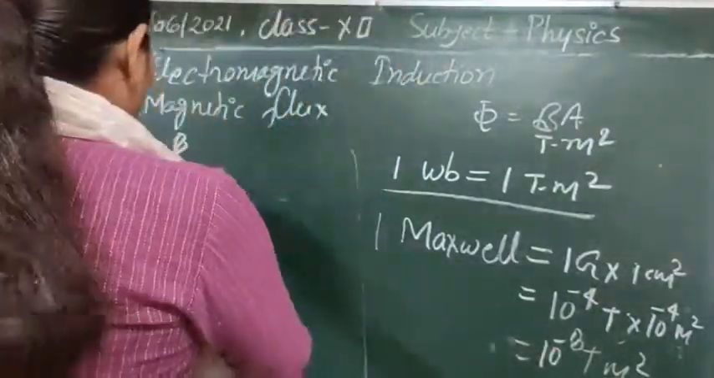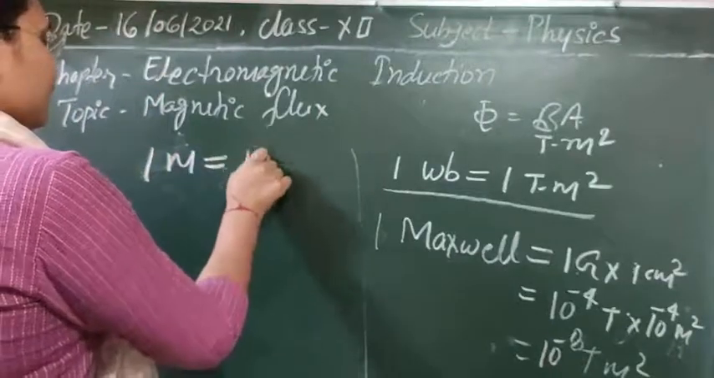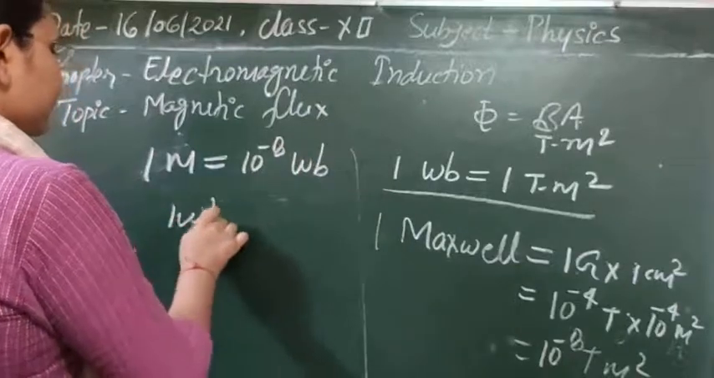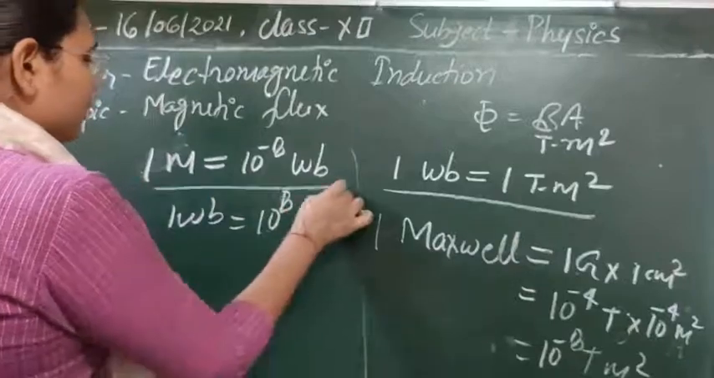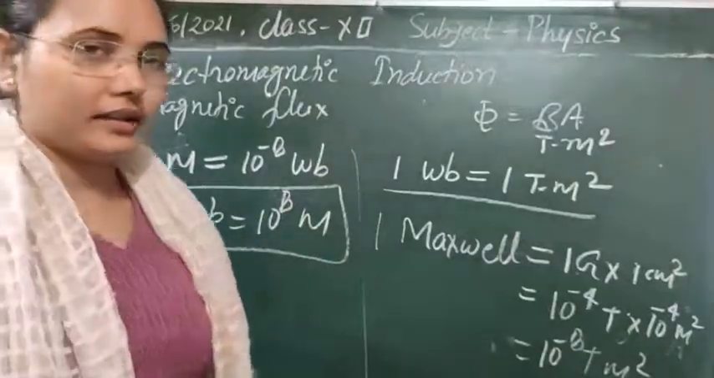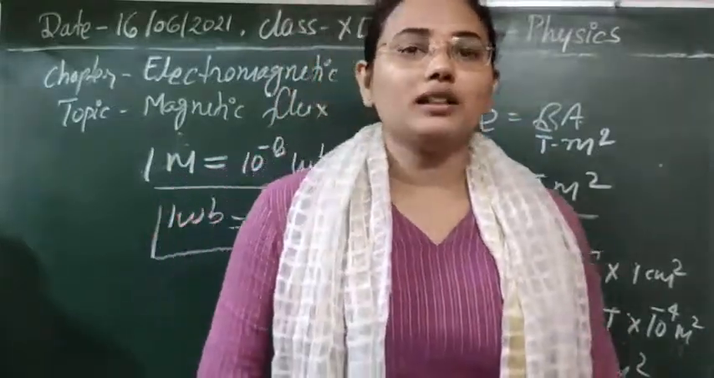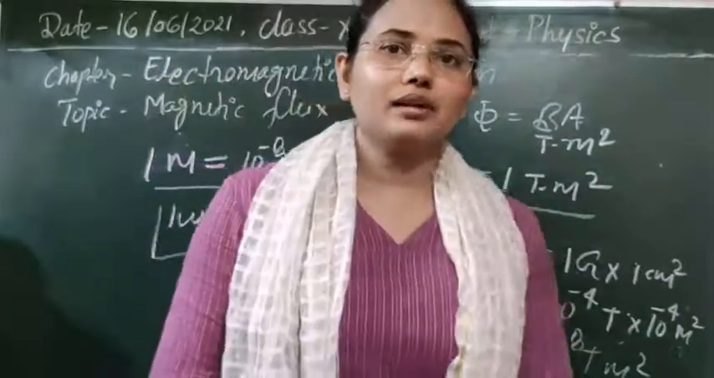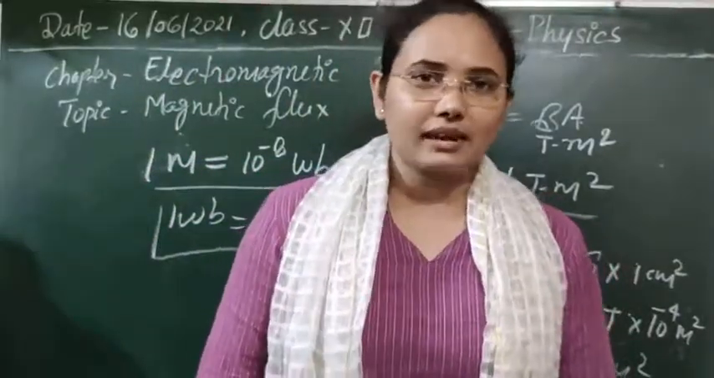So here, 1 Maxwell is equal to 10 to the power minus 8 Weber, or 1 Weber is equal to 10 to the power 8 Maxwell. So you can also denote it in the different units of the flux, and you should know all those units. This is a very simple way to derive the unit in CGS system or SI system that you have already studied in class 11th.